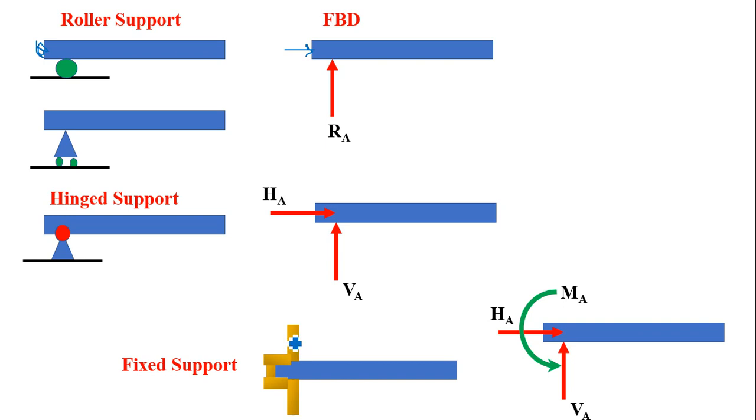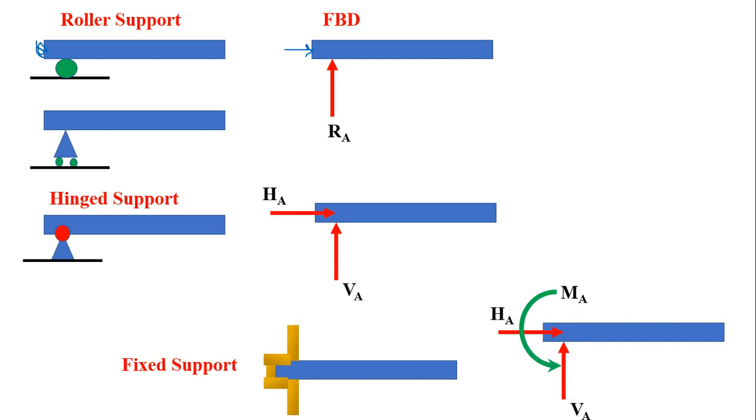Then fixed support. The fixed support is shown like this, wherever the total end is supported. At the fixed support there are a total of three unknown reactions acting: one vertical, one horizontal, and a moment MA.